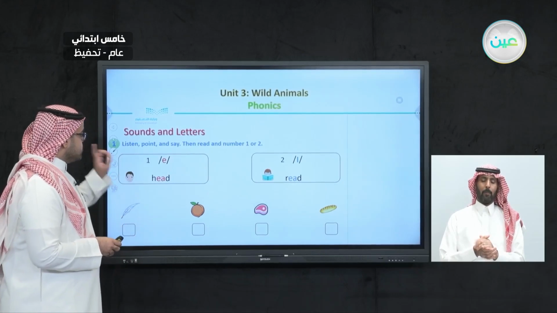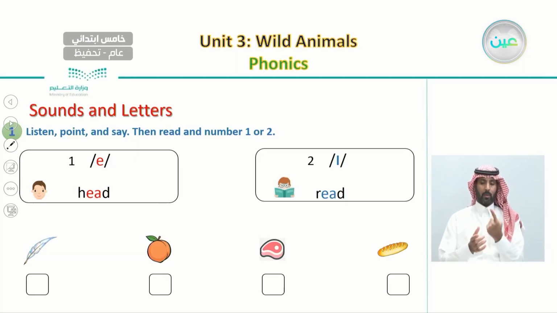So, the first part is we're going to listen to the two different sounds. We're going to point and repeat them again, and then we're going to listen to different words and number them one or two. So let's now hear the two sounds.